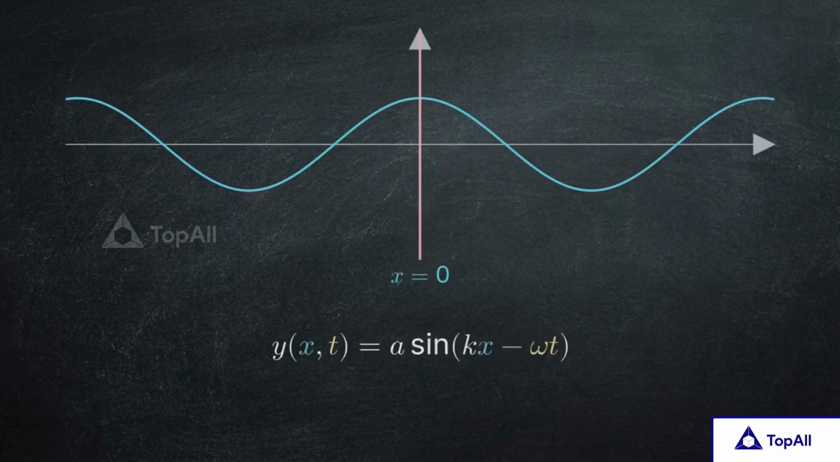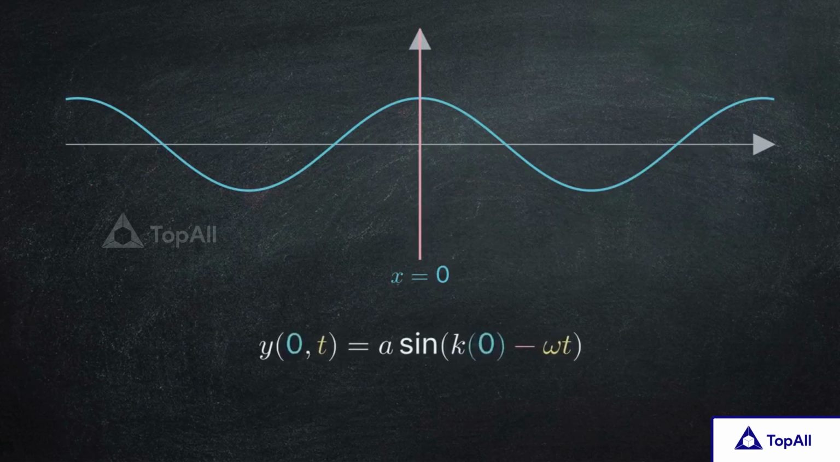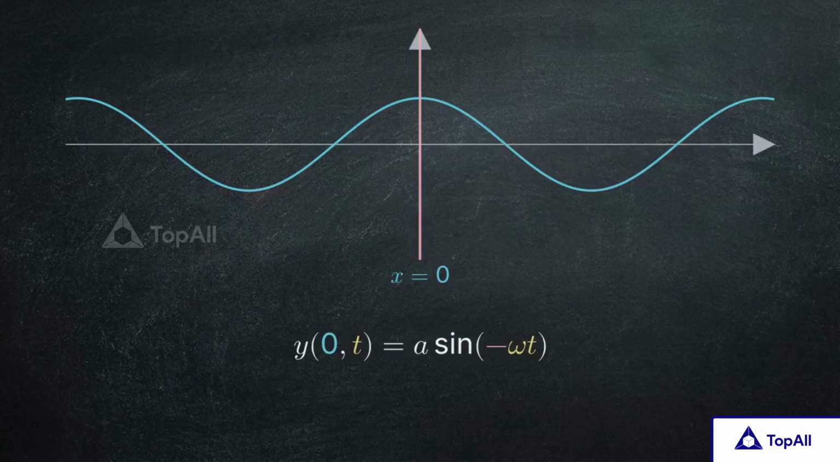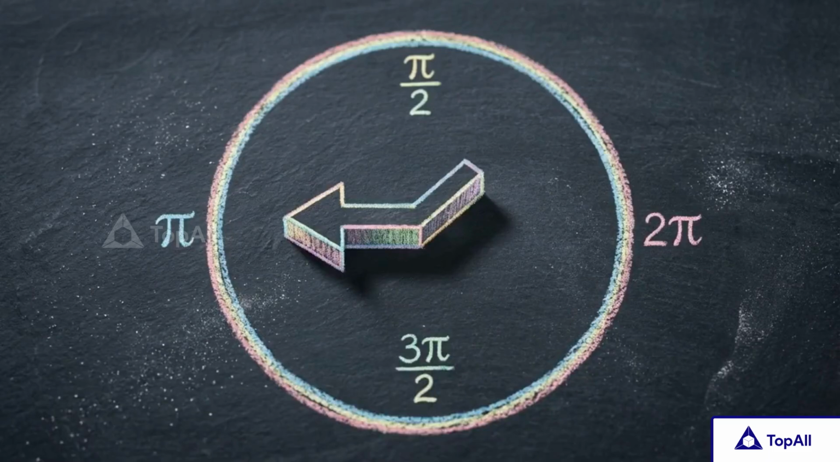Setting x to 0 has an immediate mathematical consequence. The entire spatial term, k times x, evaluates to 0 and drops out of the function. The equation simplifies to y of 0 and t equals negative a sine omega t. This isolated equation now calculates vertical displacement based on a single changing variable, the forward march of time.